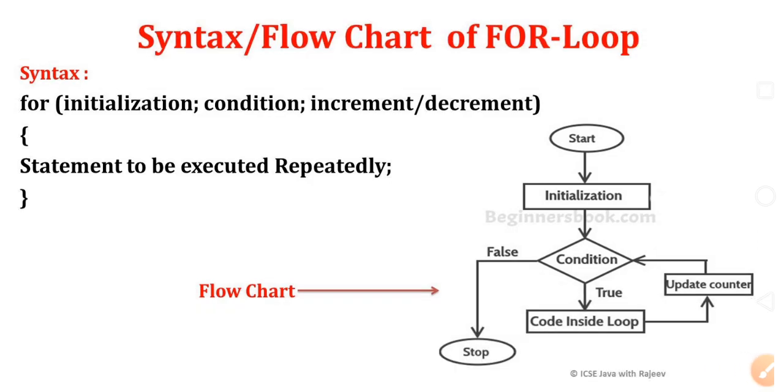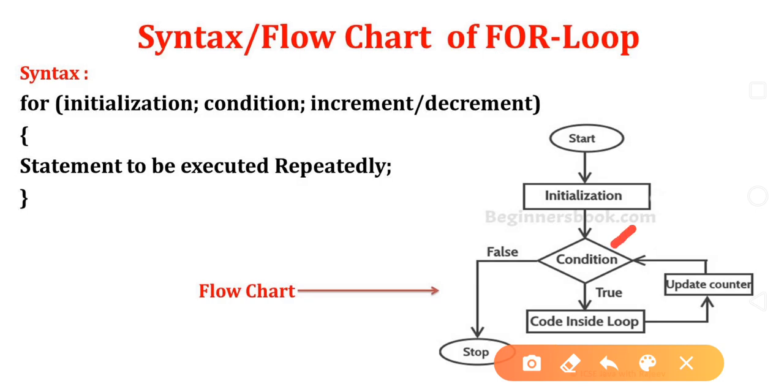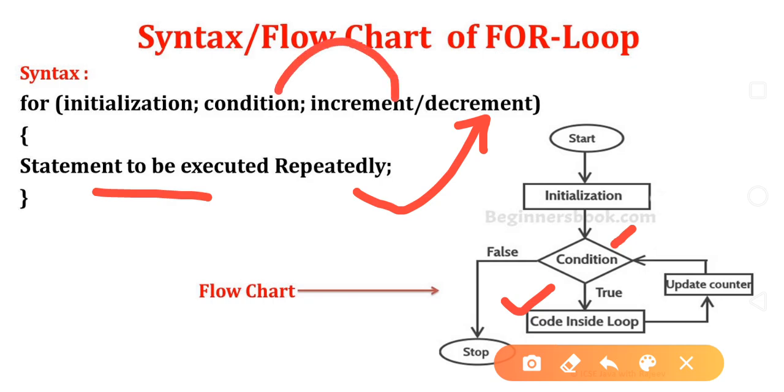In the flow chart, first initialization will be there, then the test condition. Just look at this part. If this condition is true, the code inside the loop will execute. After executing this code, it will go to the increment and decrement part. It will update the loop control variable, and from here it will come back to the condition part.